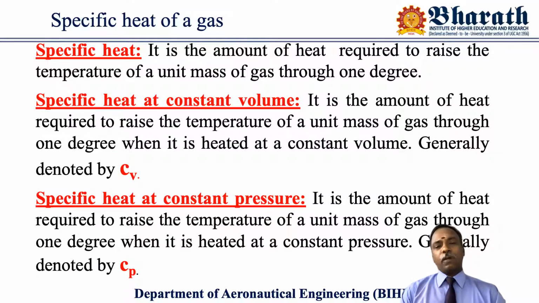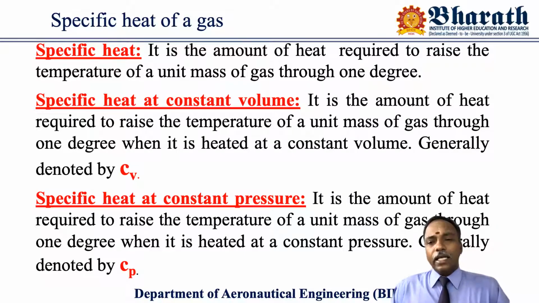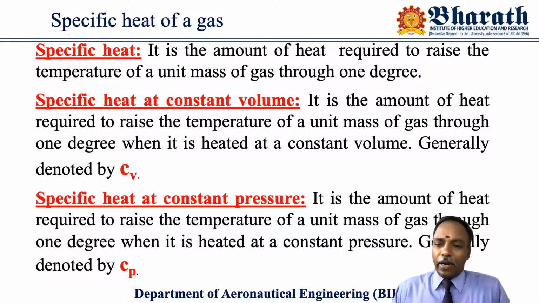The definition says specific heat at constant volume is the amount of heat required to raise the temperature of unit mass of gas through 1 degree when it is heated at a constant volume. When the heating process is at constant volume, that specific heat is called specific heat at constant volume. Mathematically, it is represented by C suffix V.